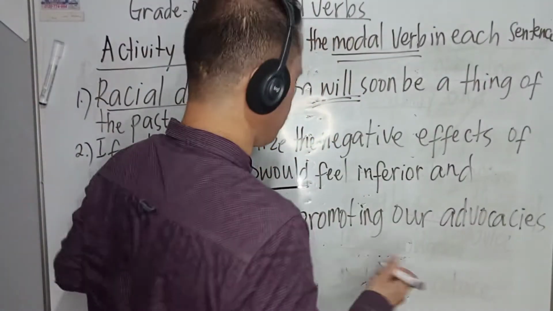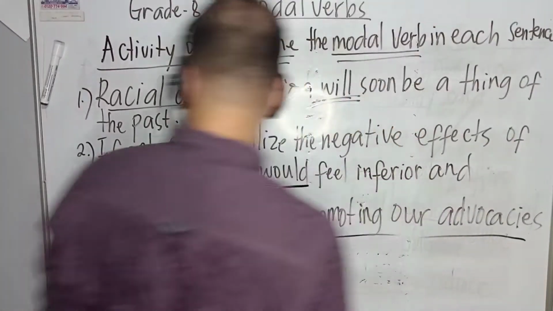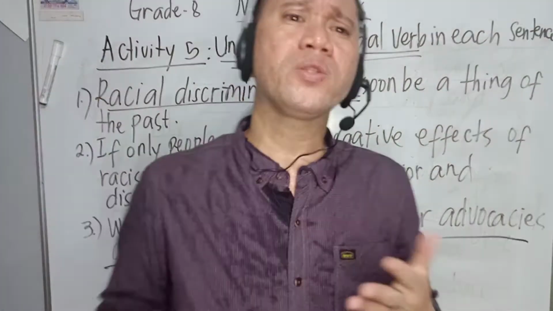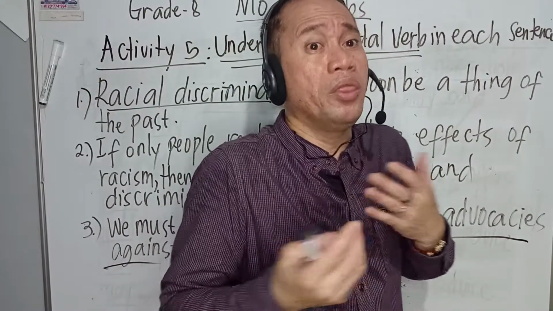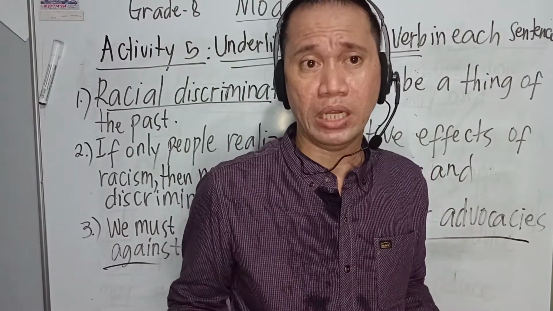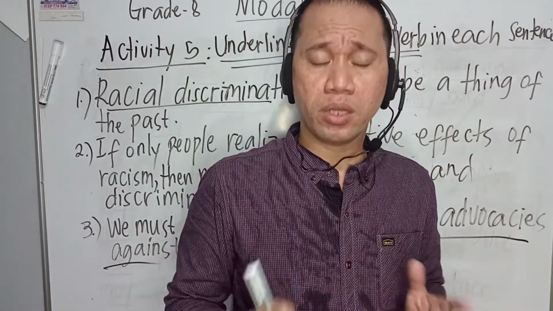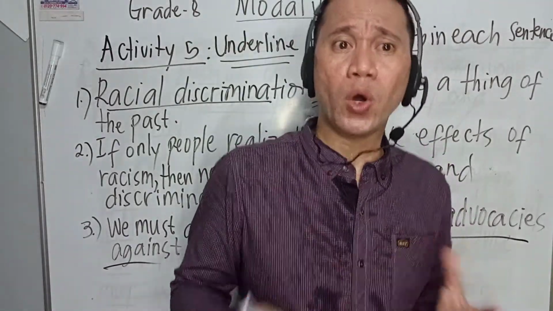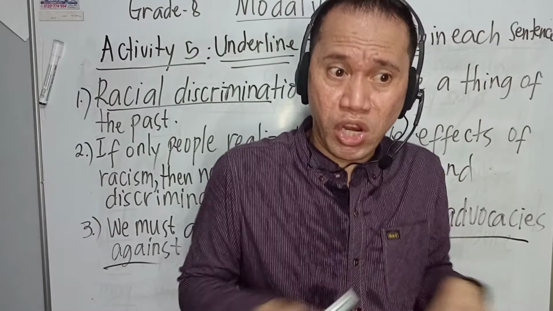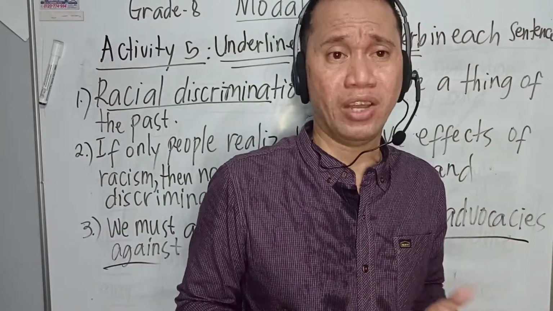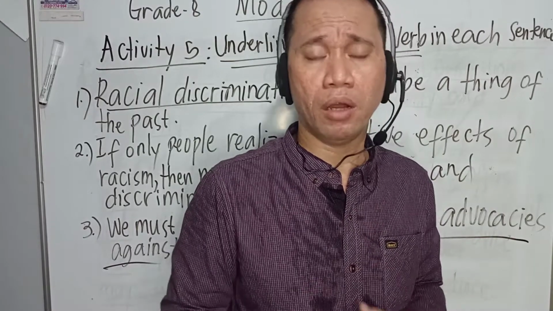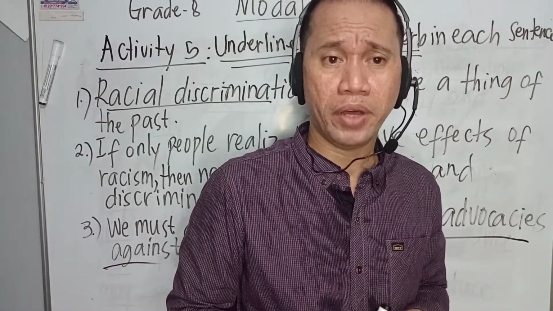Next, third, we must all unite in promoting our advocacy. So this is good, my dear viewers. Promoting our advocacies against racism. Why? We don't want to tolerate other people discriminating against our race. Talking about races or racism, it talks about the different races in our countries, not only Filipinos, but American, Nigerian, African, all of that.